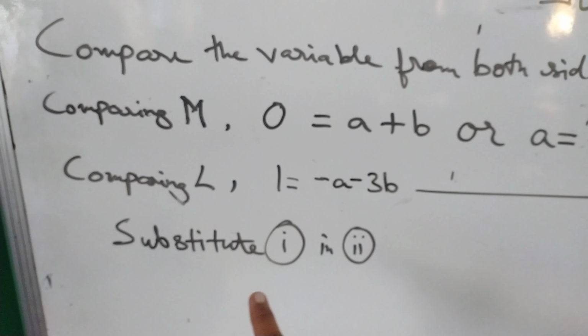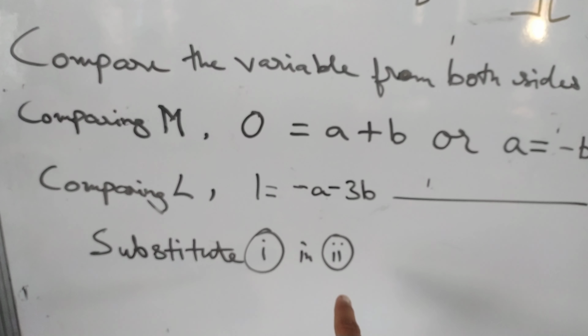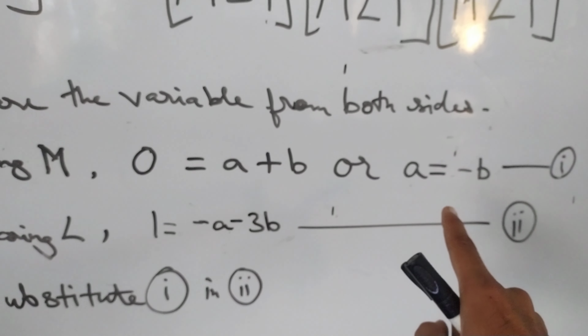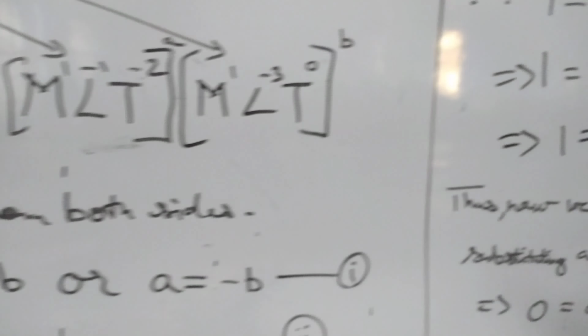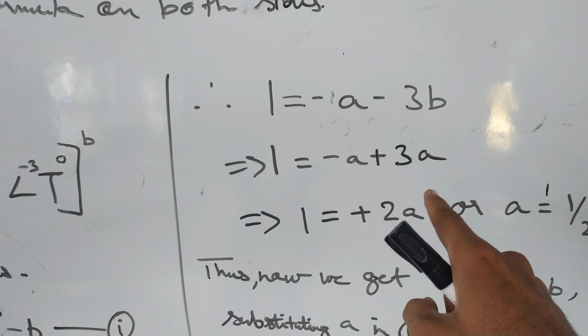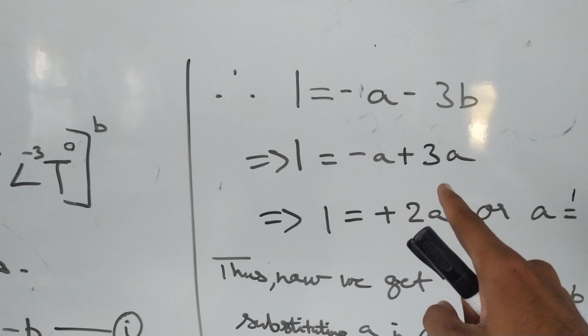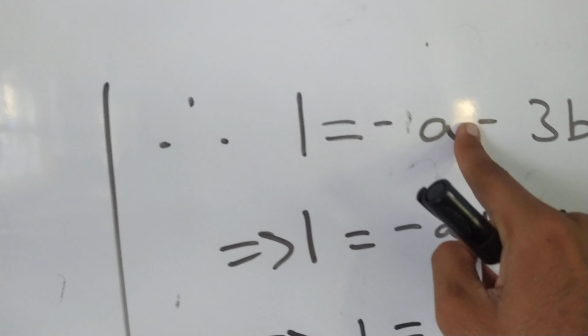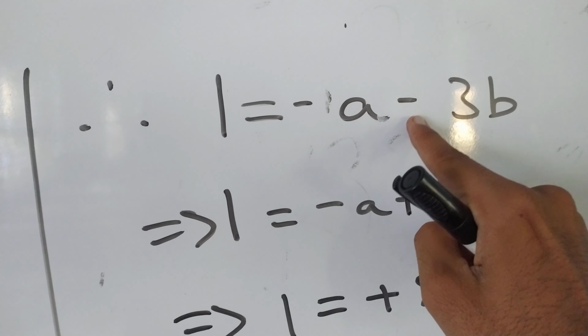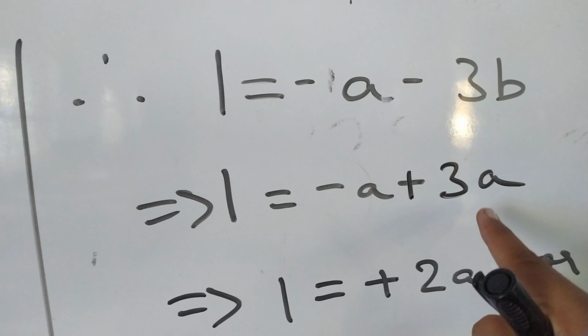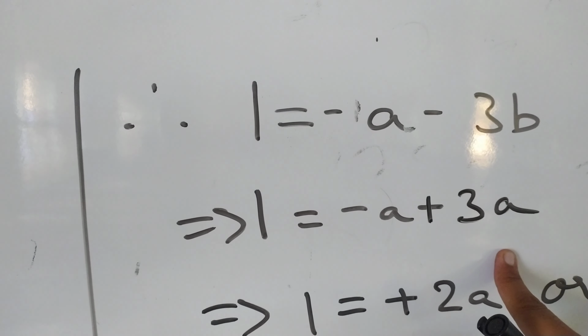When you get this, you need to substitute the first equation into the second. Therefore 1 is equal to minus a minus 3b, and 1 is equal to minus a plus 3a. You need to keep the sign in mind here: I have written 3 as it is, but in place of minus b we write a. How are we able to do that?